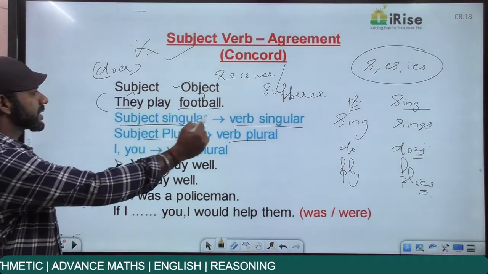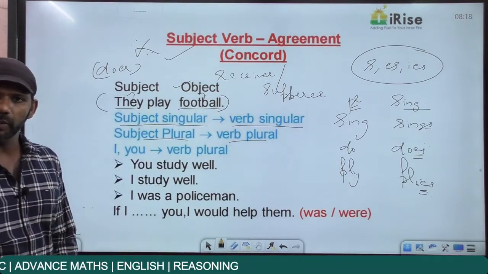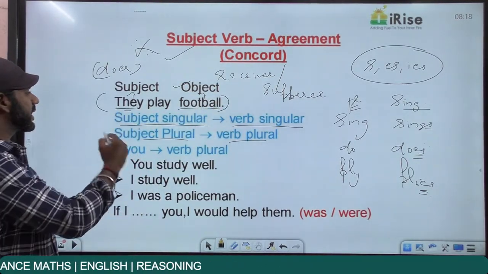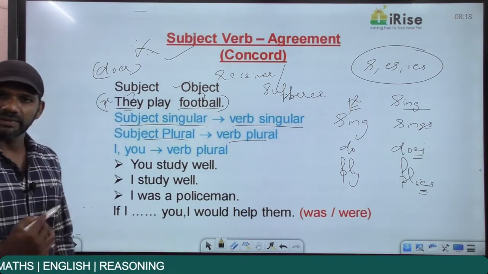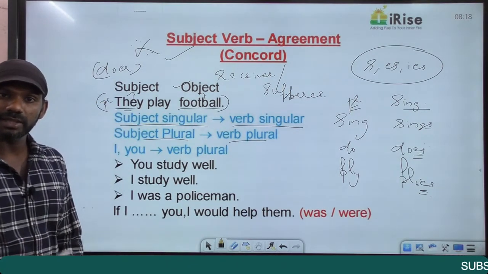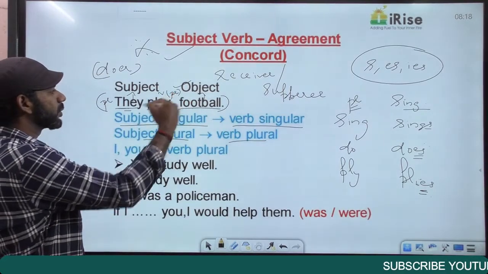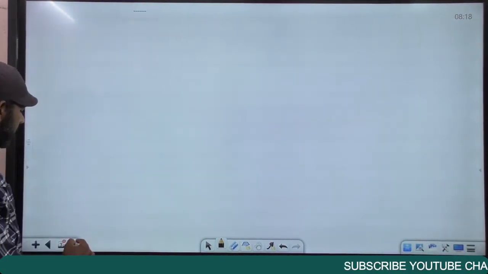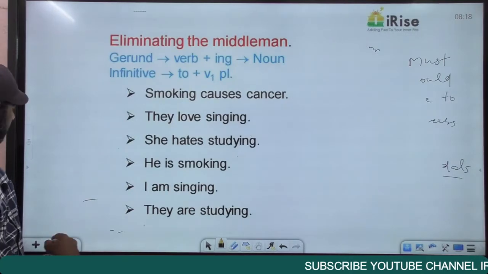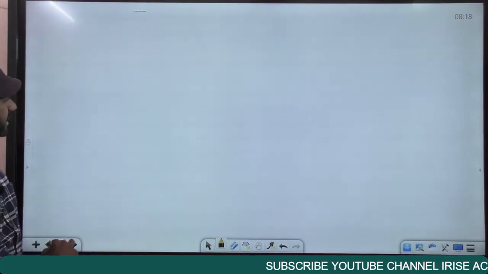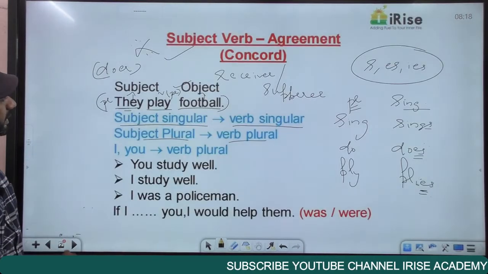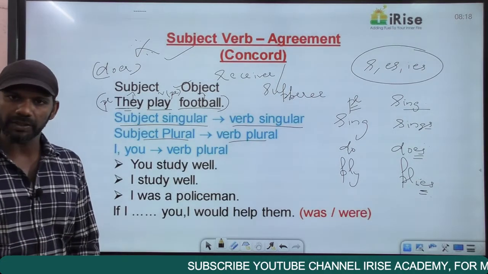Now come to the same statement, they play football. The subject here is they, which is plural. If the subject is plural, the verb must also be plural. The verb here is play, and play is a plural verb because no s, no es, no ies. So this is a basic rule. When there is s, es or ies to a verb, the verb is singular. If not, the verb is plural.